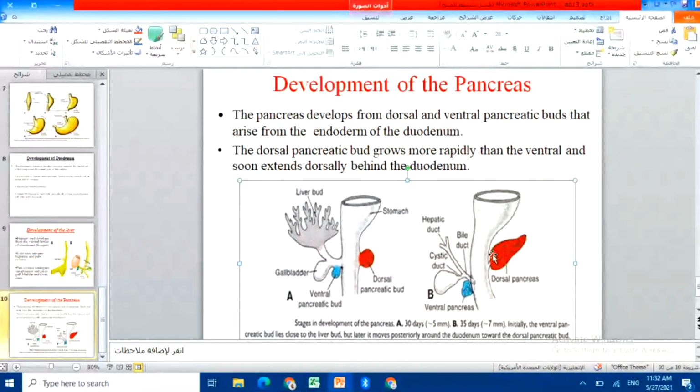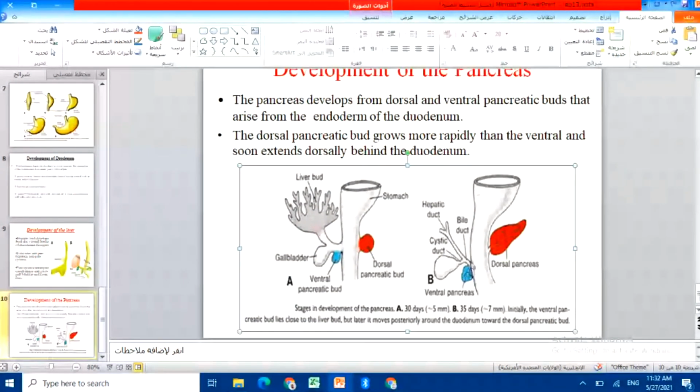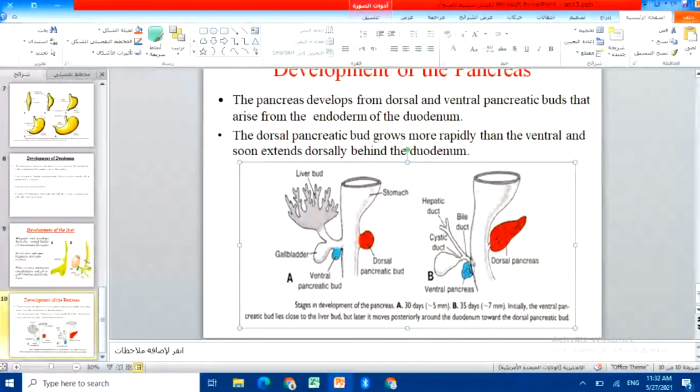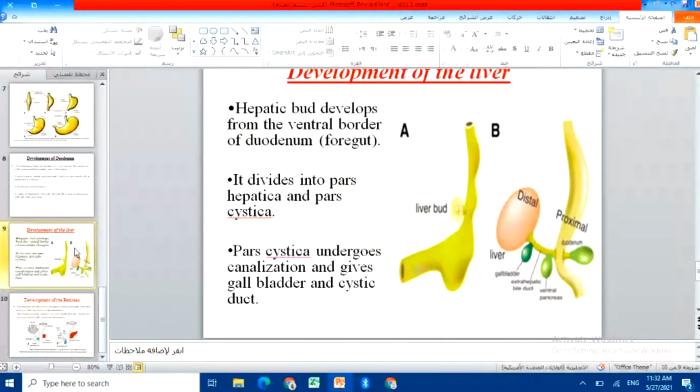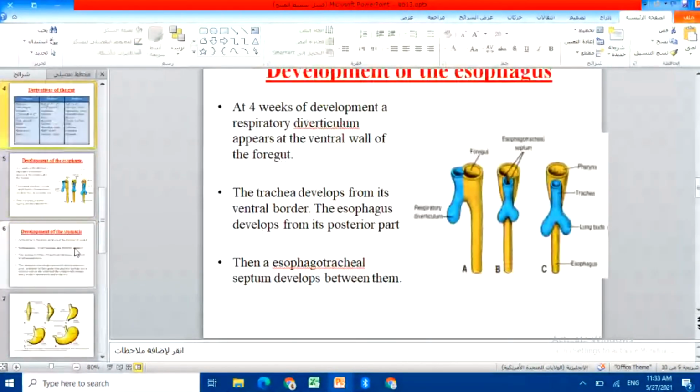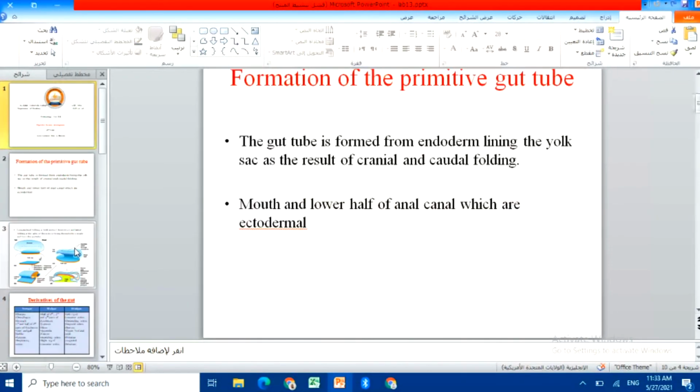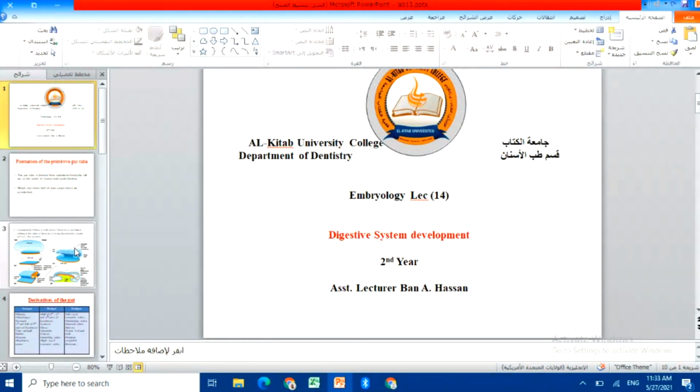Look at the development that happened and how close they are to the liver. All you need to know is how they relate to each other, which part forms the other part, I mean which part starts the formation of the other. Clear? Of course in practice it will become clearer. I will summarize it more for you so you understand it more deeply.